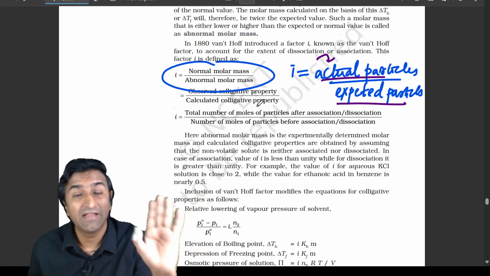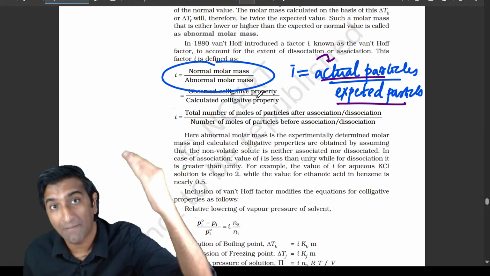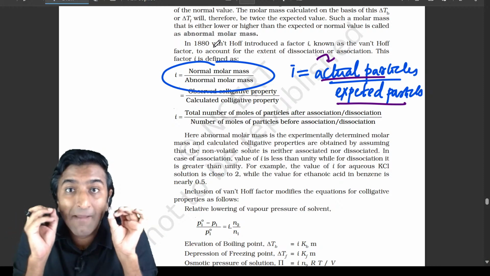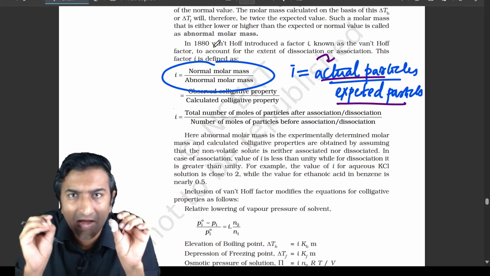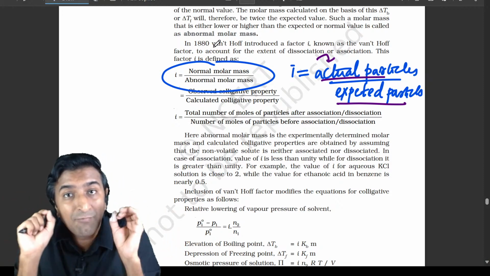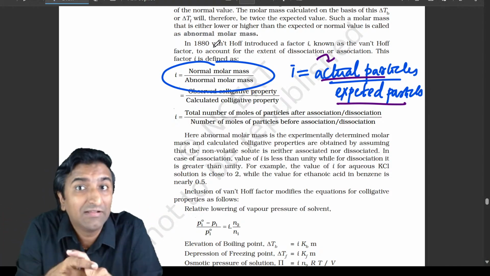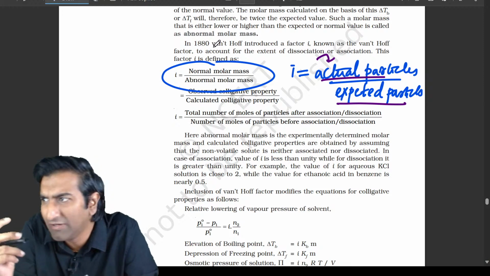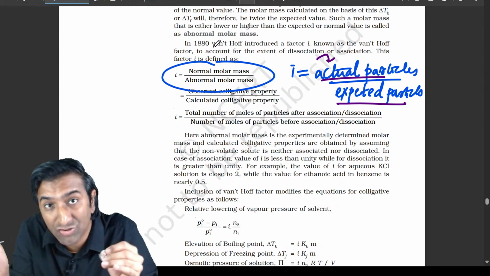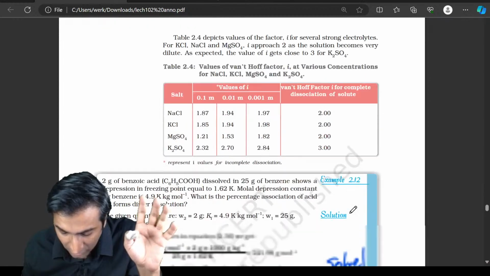i क्या है? i का एक definition याद करो, again, don't mug 100 definitions. It's actual number of particles by expected number of particles. Why? Because colligative properties depend on number of solute particles. So, ये abnormal mass by normal mass क्या होता है, किसको याद है? No one cares. Figure out the number of particles. देखो, अगर mass बढ़ रहा है, अगर associate हो रहा है, which means number of particles कम हो रहे हैं. Focus on that, and then you will know कि whether किसको numerator में, किसको denominator में डालना. You will figure that out. Main thing is actual what you have right now, then what is expected. ठीक है? Remember i to be that. You don't have to mug all these weird equations.